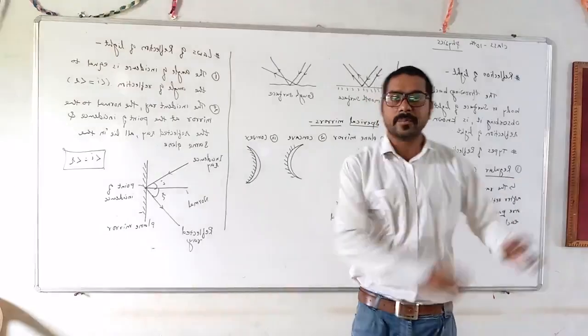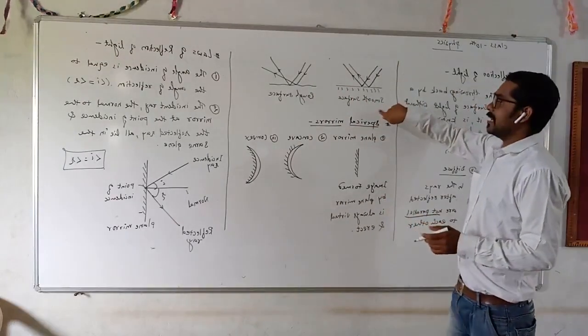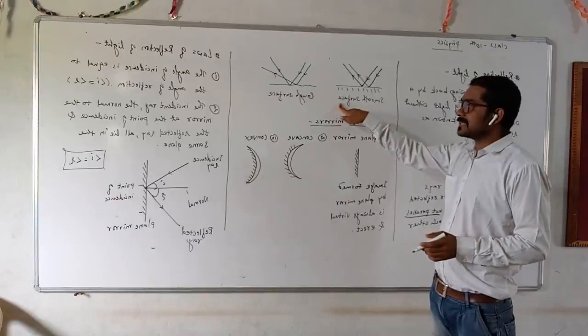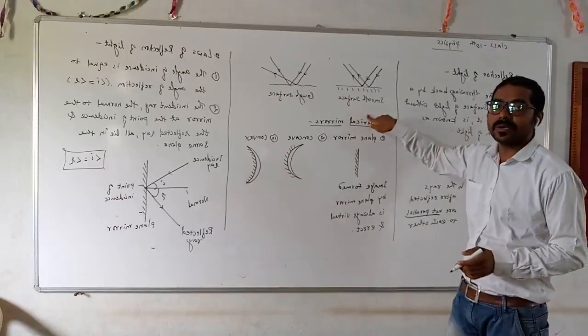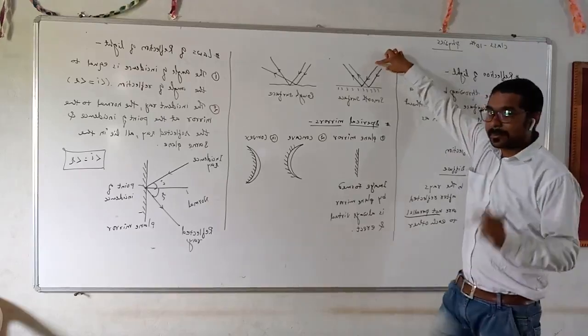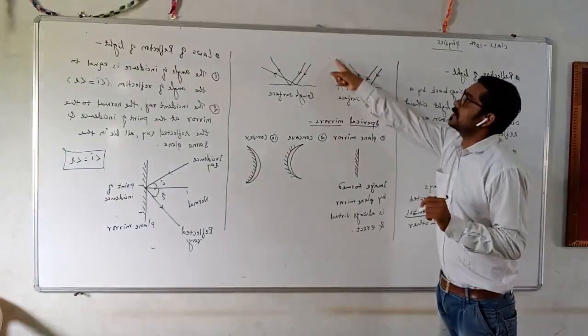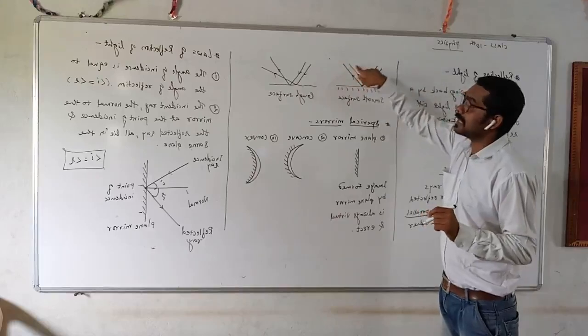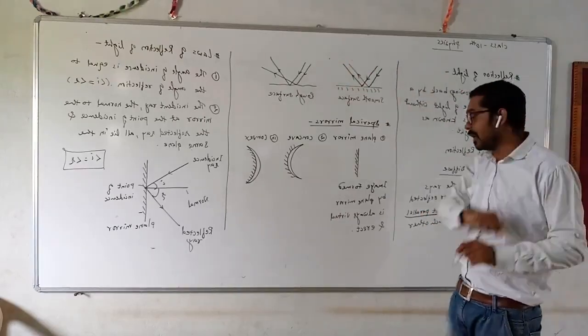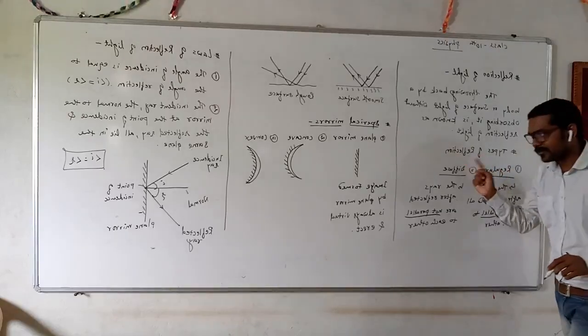Let us see this topic. Ready? If you see the first diagram, it shows a smooth surface with regular reflection. Here, these two incident rays are parallel to one another. After reflection, they are also parallel to one another. This is an example of regular type of reflection.